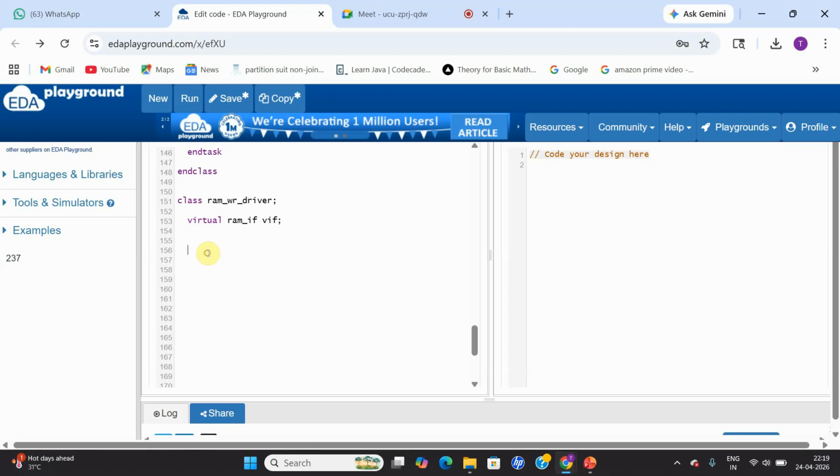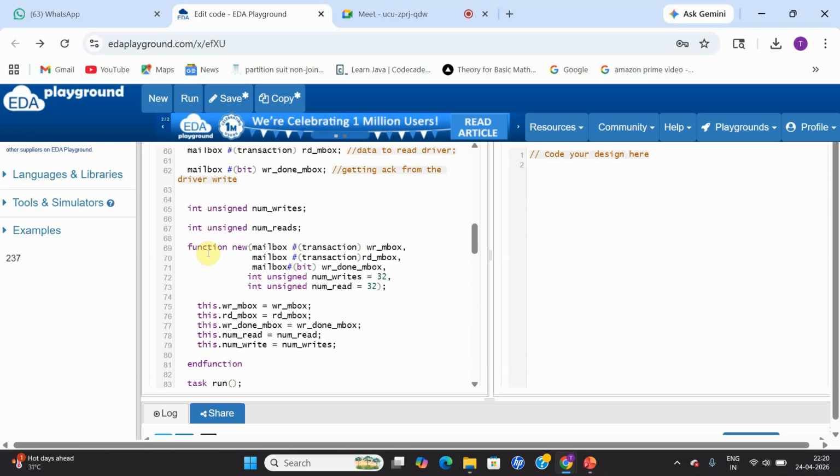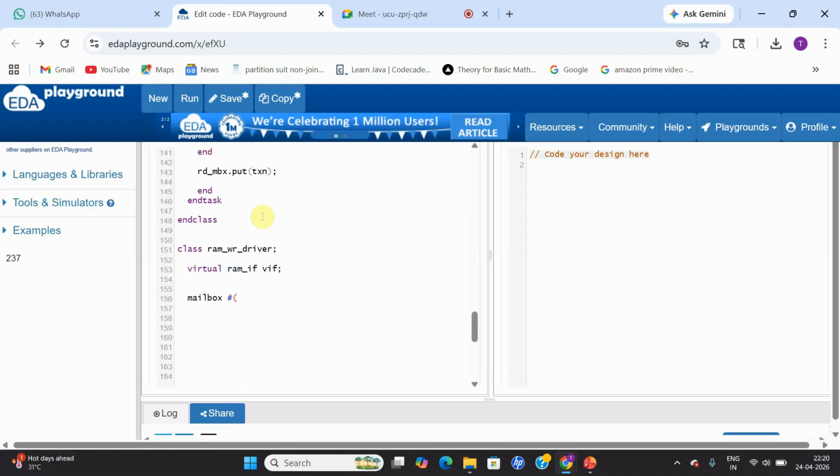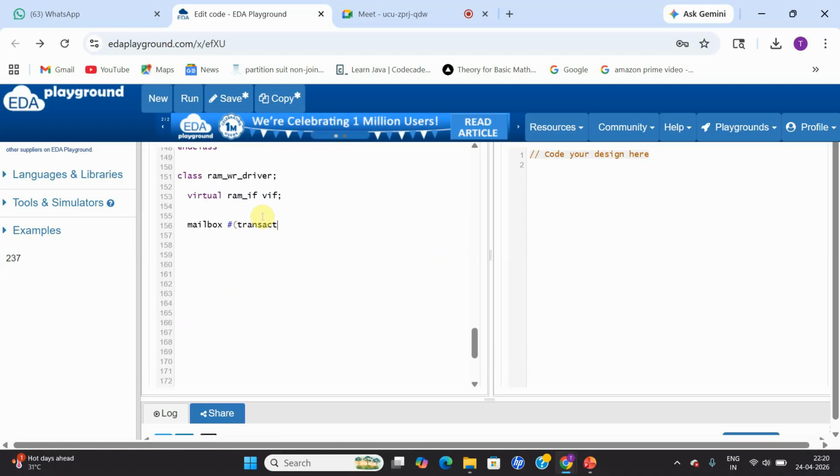Now, after this, I'm going to have two mailbox handles declared. A mailbox which should accept only the transaction handles. The transaction class name is transaction only, and the mailbox handle is write_mbox.